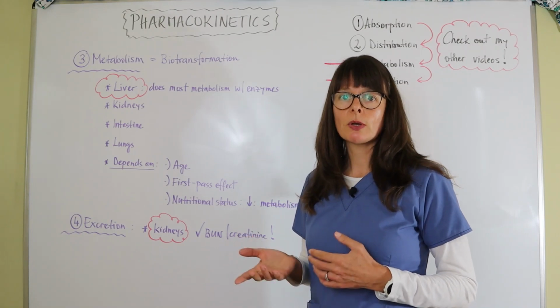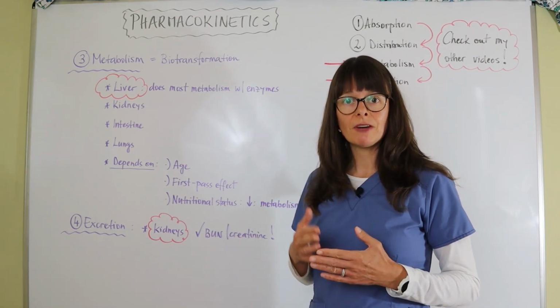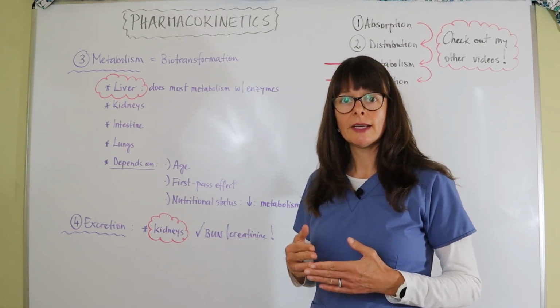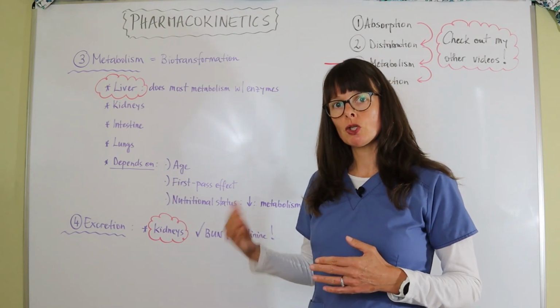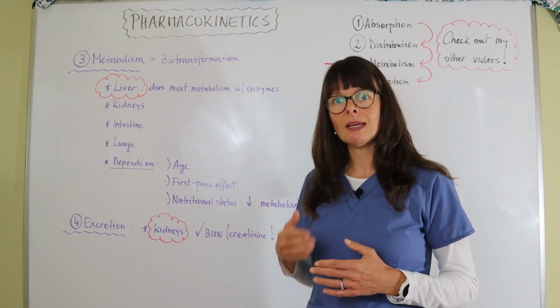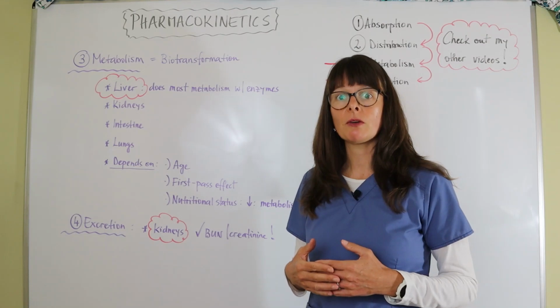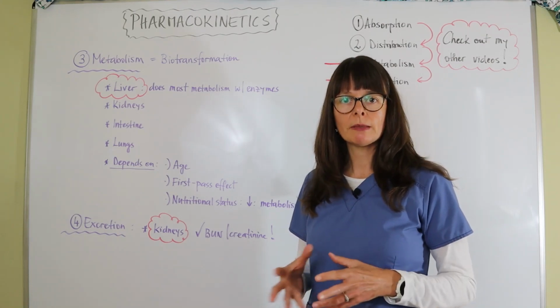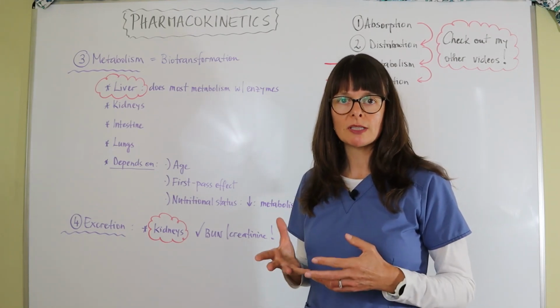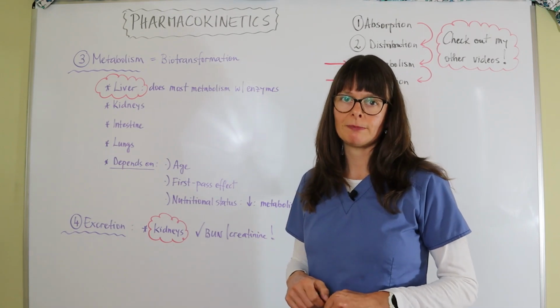That's why it's so important that we always check kidney function, BUN and creatinine, to see if the medication dosage might have to be adjusted if there is some sort of impairment of the kidneys, to make sure that the medication doesn't build up to a toxic level in the patient's bloodstream.